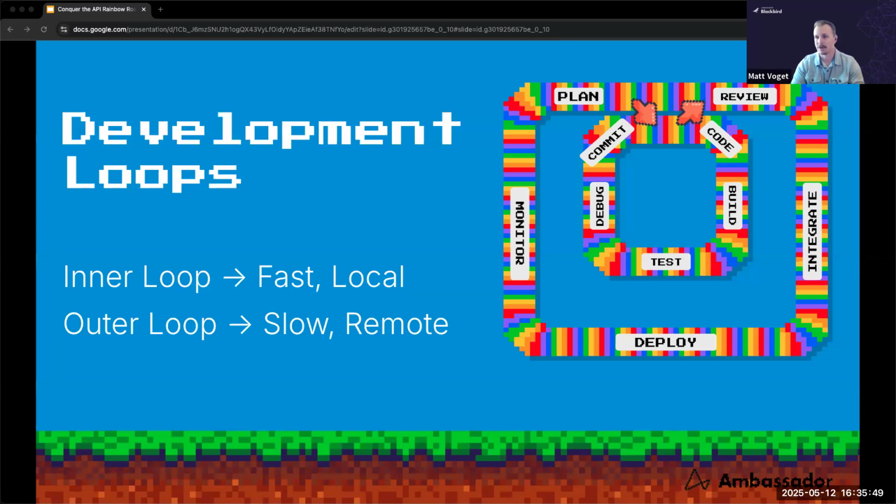So if we're thinking about productivity and these development loops, we want to keep this inner loop as fast as possible because the developer is going to be executing it multiple times when creating something like an API. When we think about the outer loop, it's going to be slow and it's going to be done remotely. So we want to make sure that we avoid running that outer loop multiple times. Think about finding a bug in an integration environment, right? You're going to have to make those bug fixes locally and then push them back out again to this outer loop in order to get them redeployed. So we want to execute that outer loop as few times as possible.